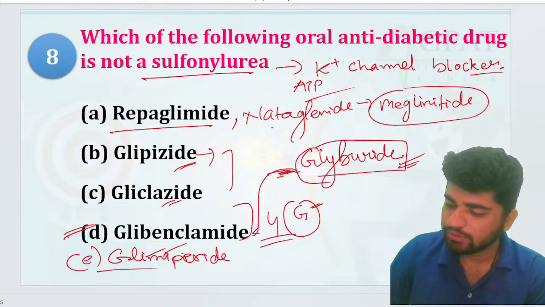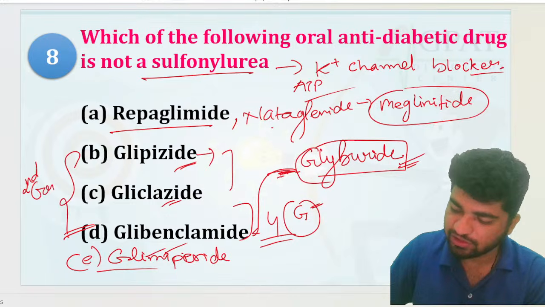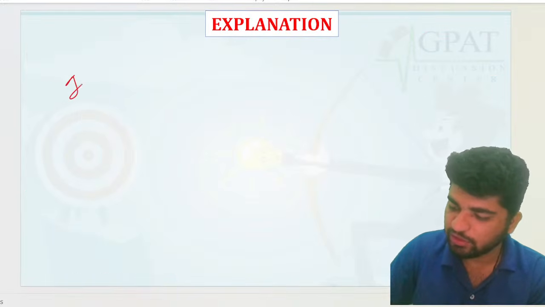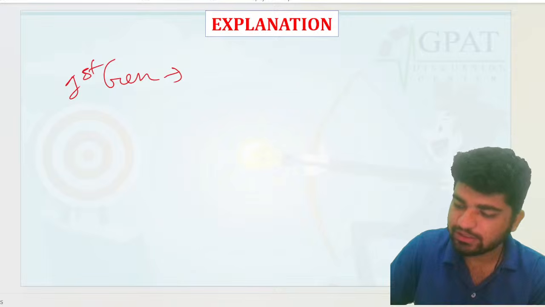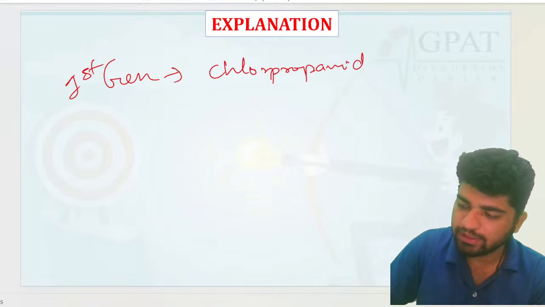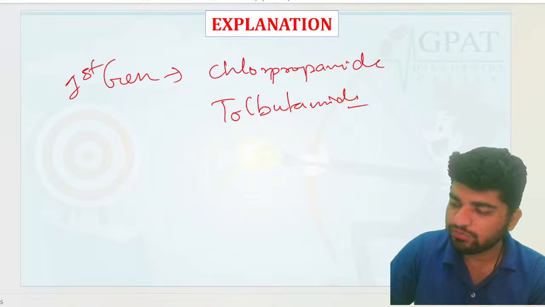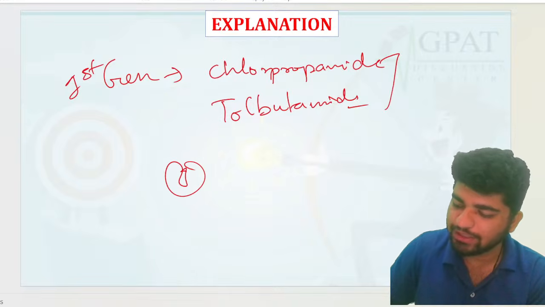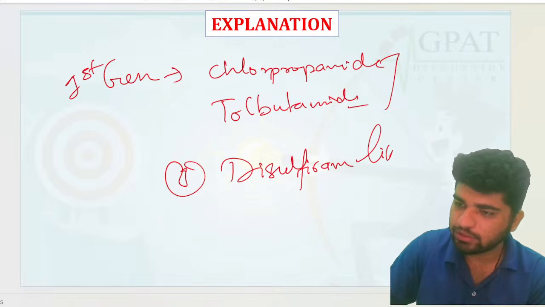Right? Now this one. Okay. So these are the second generation drugs. First generation drugs, if I talk about first generation drugs, these are your what? Chlorpropamide, as well as tolbutamide. Yes. So out of these two, one is showing the disulfiram like action.